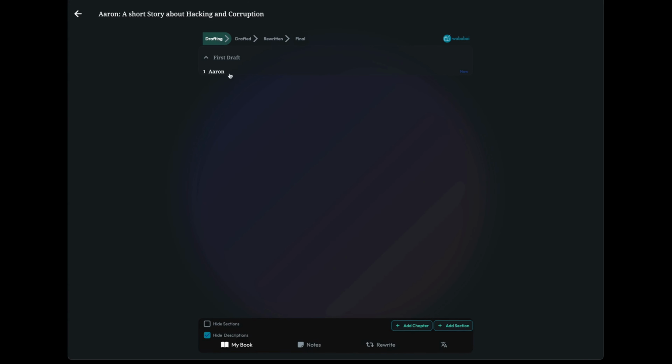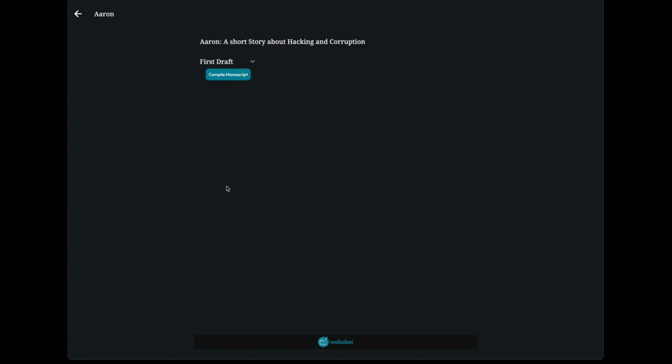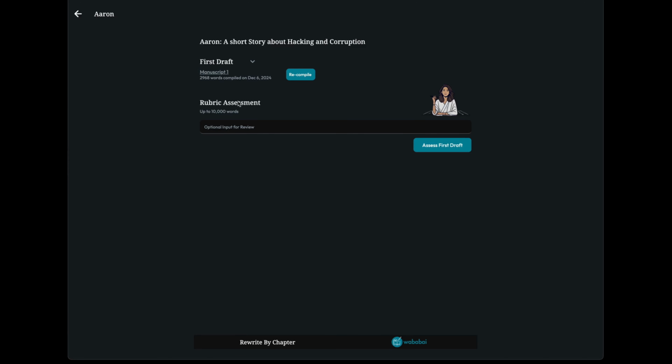If I had several chapters here, but I don't, when you finalize, then you would create a manuscript. Let's create it now. In this case, the manuscript is going to be precisely just the chapter I created, but you have several ones you could create. And then you can even assess this first draft to understand.